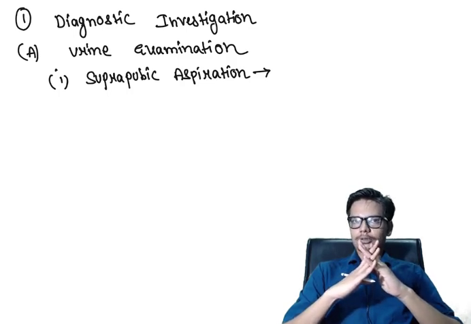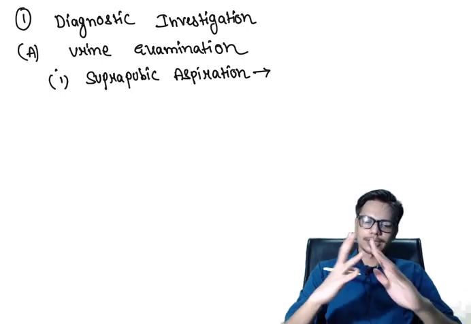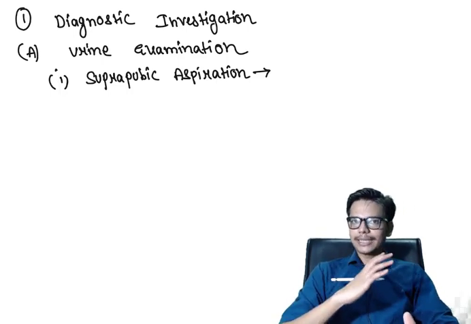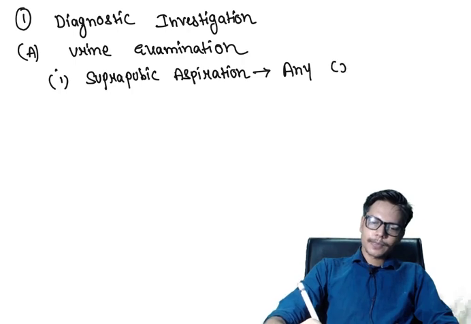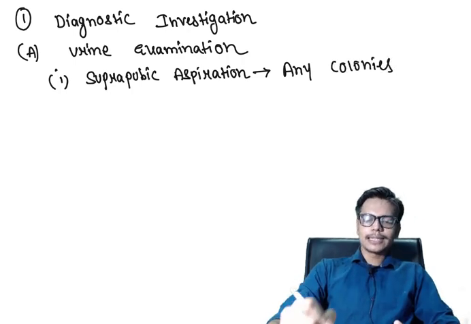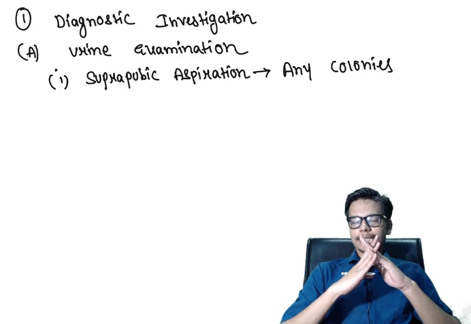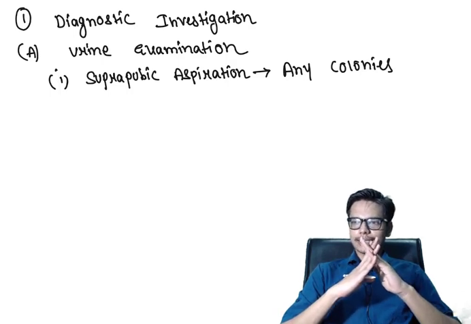Because normally there is no normal flora in the urinary bladder. The bladder is usually sterile in a normal individual. So any bacteria that is isolated from the urinary bladder will confirm our diagnosis of urinary tract infection. So in suprapubic aspirated urine sample, any colonies or bacteria will diagnose our urinary tract infection.